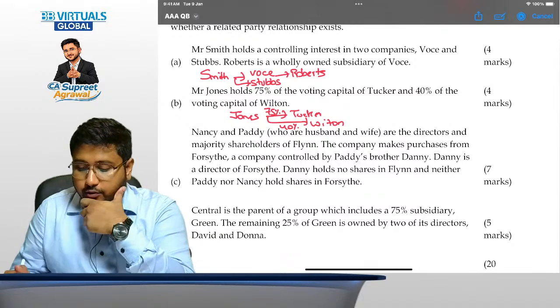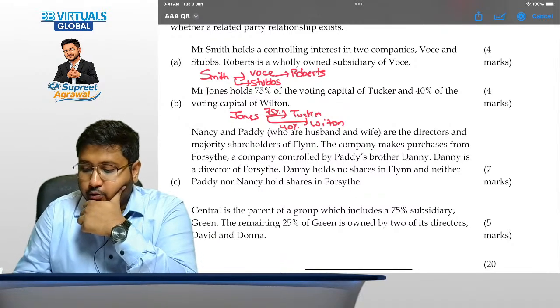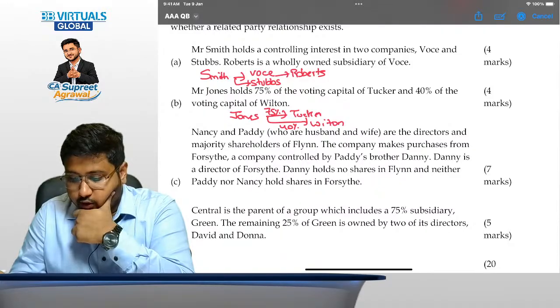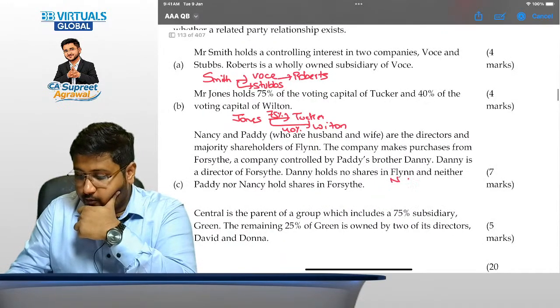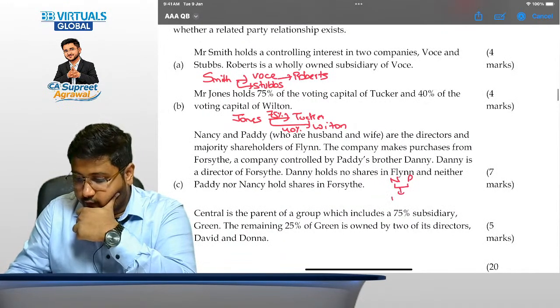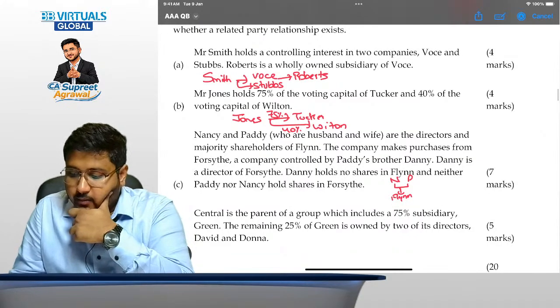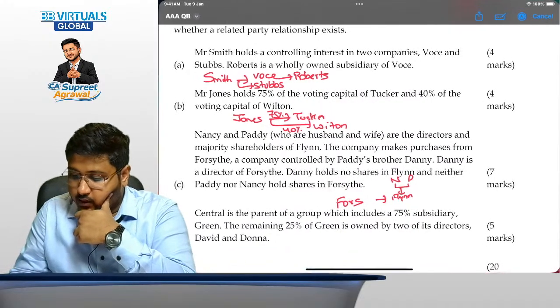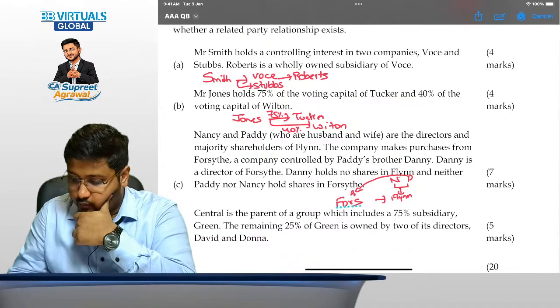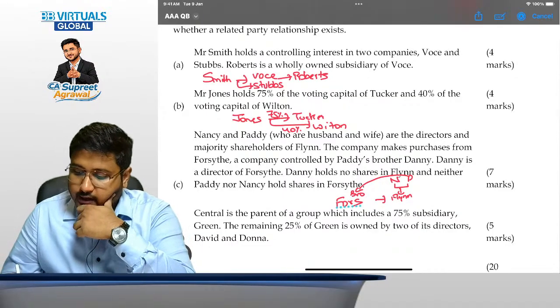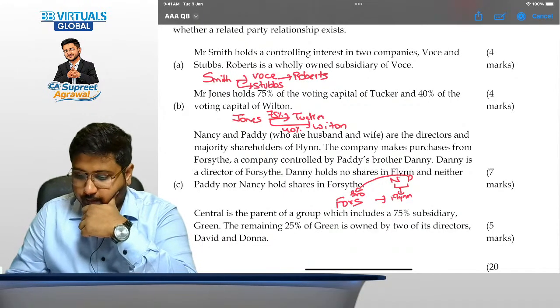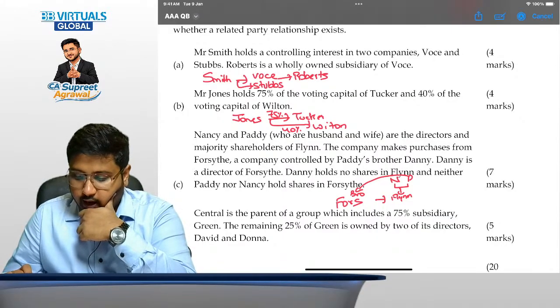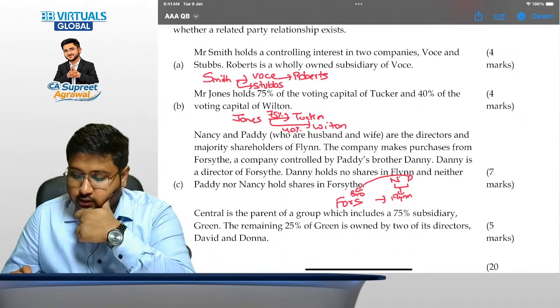Okay, so let's try to understand the whole case. Nancy and Paddy, who are husband and wife, are the directors and majority shareholders of Flynn. The company makes purchases from Forsyth, a company controlled by Paddy's brother. Danny is a director in Forsyth. Danny holds no shares in Flynn, and neither Paddy nor Nancy hold shares in Forsyth.